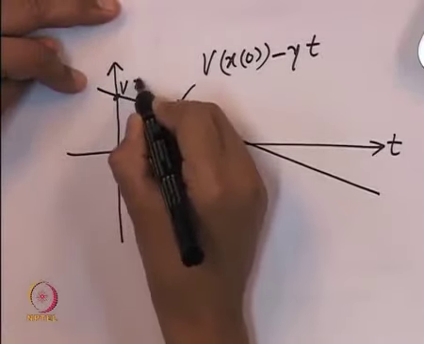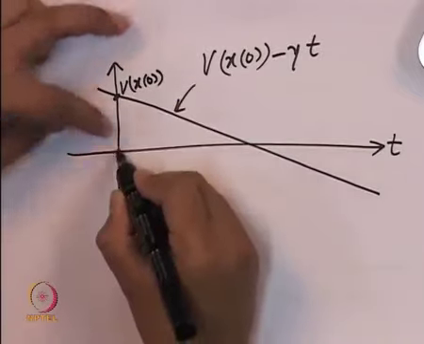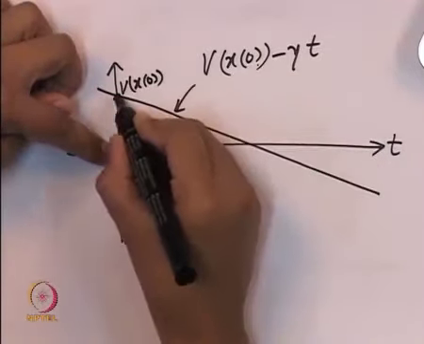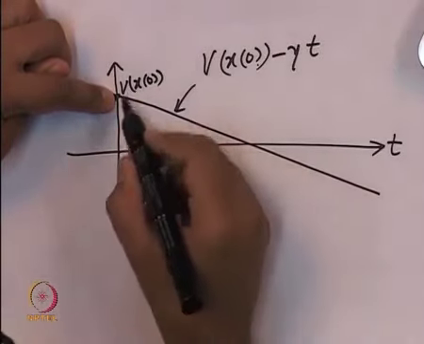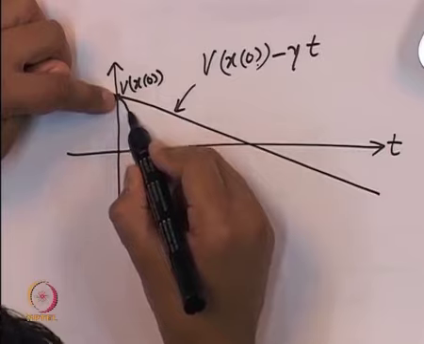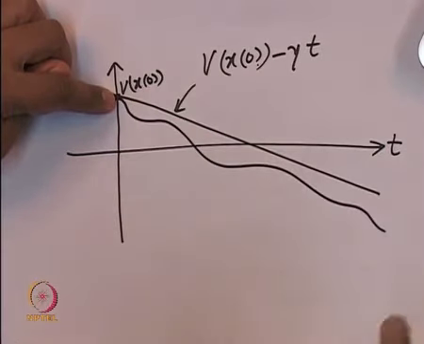This is v of x of 0. At t equal to 0 we get this value, and this is where it starts, and our conclusion is that v of x of t itself is always below this line.